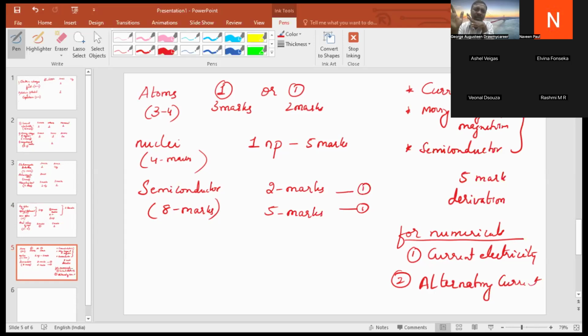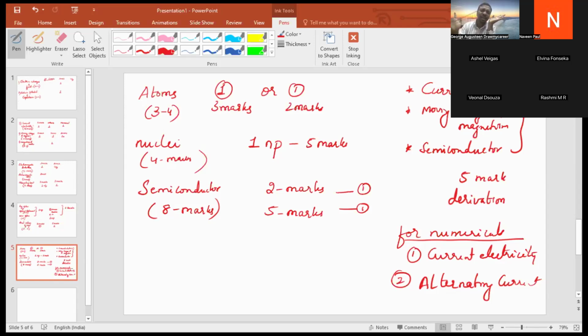Every day if you study 2 derivations, at the end of the month you are going to study how many? 60 derivations. That many derivations are not there in my topics. Every day you study 3 questions of 3 marks, at the end of the month you are going to study 93 questions. That many are not there in my topic. So see the past question papers, 3 mark section, 2 mark section, everything is repeated.